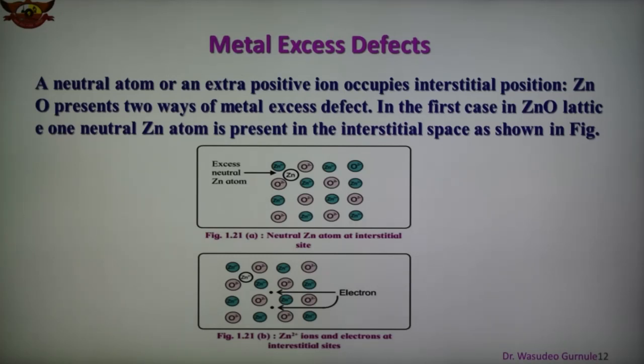Anion vacancy in alkali halides are produced by heating the alkali halide crystal in atmosphere of alkali metal vapors. Under this condition, alkali metal atom deposit on the surface of the alkali halide crystal and halide ions move to the surface and combine with the metal ion. The electron released during the conversion of metal atom into ions diffuse into the crystal and occupy the site vacated by anions. So electrons and the metal ions are occupying in that case. So it is shown in this figure also.